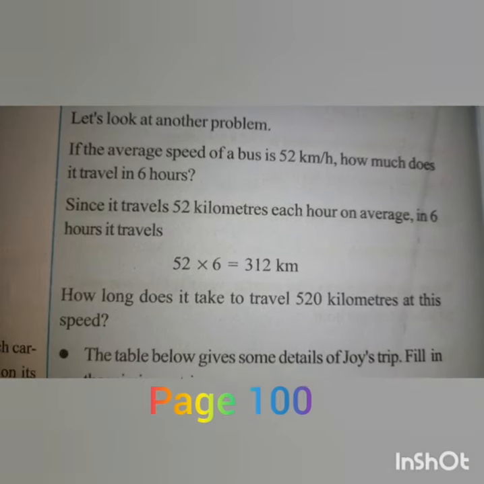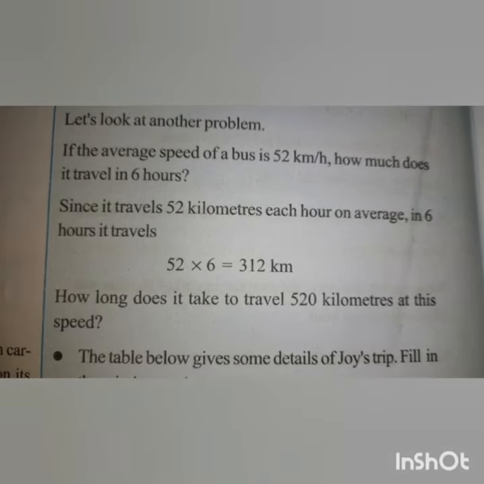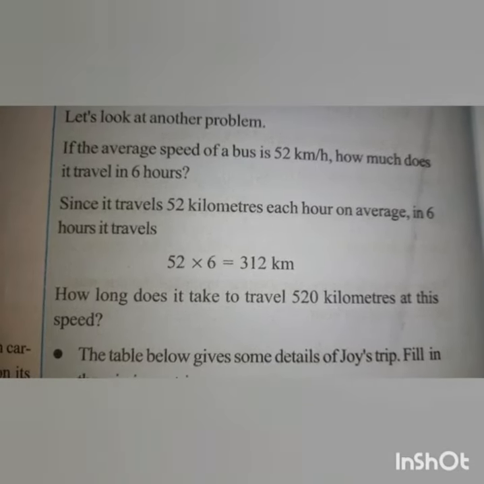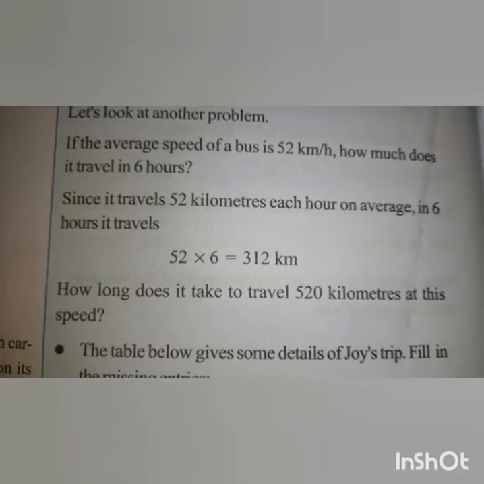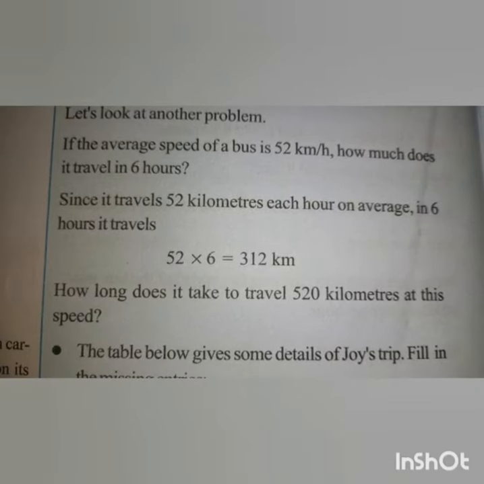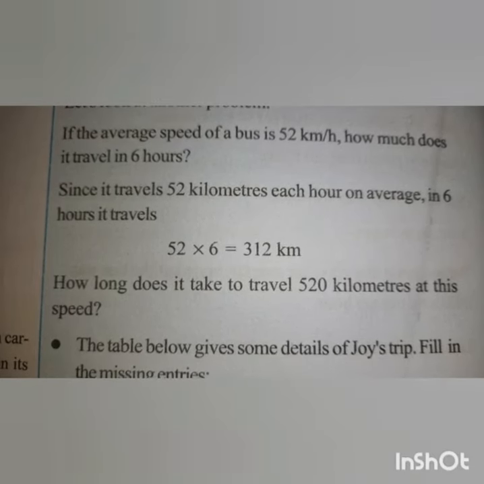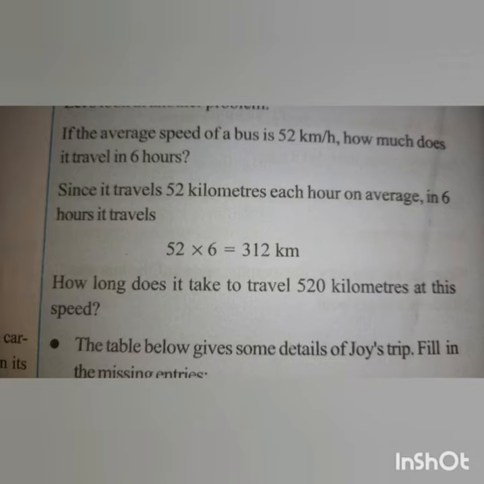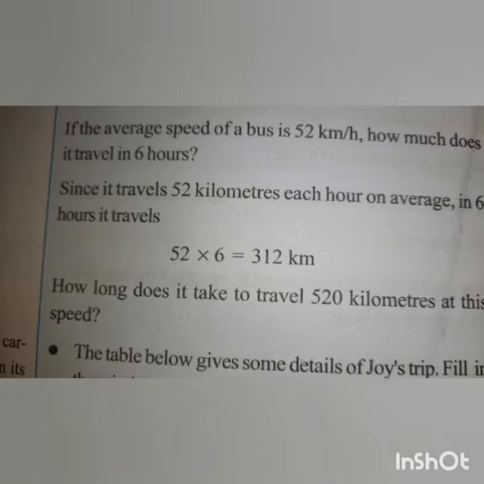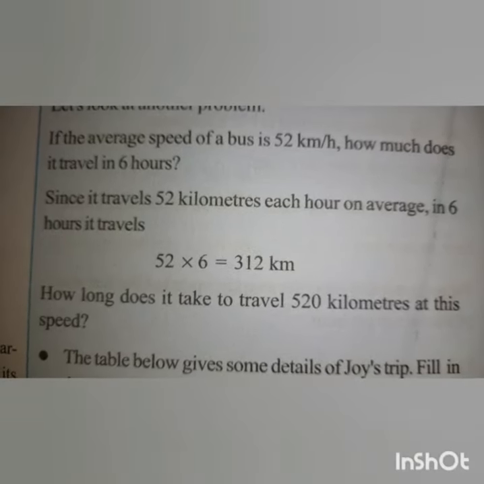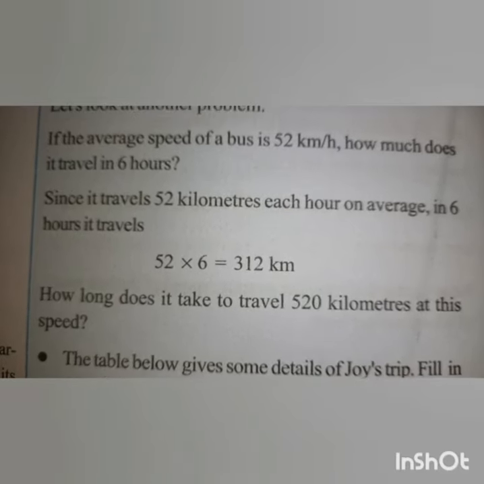If the average speed of the bus is 52 kilometers per hour, how much does it travel in 6 hours? Average speed is 52 and the time of travel is 6 hours. So average speed and time are given. Distance is not given, that you have to find out. In 6 hours, how much distance does it travel? How do you find the distance? Speed into time is distance.